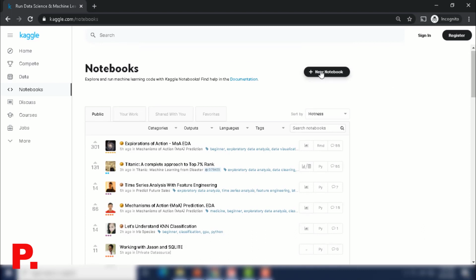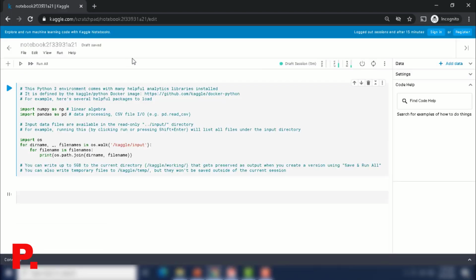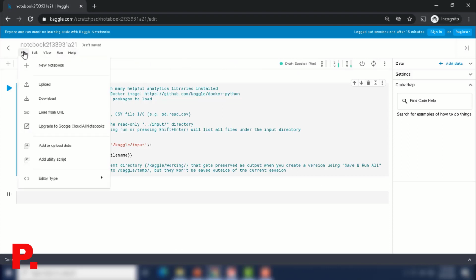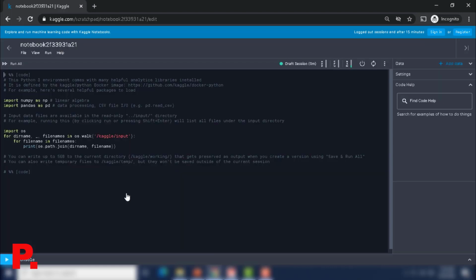Now let's see these two types of notebooks in action. If you create a new notebook, a new session is started, right? As you can see, if you go to File and the Editor type, you can see the two options that we just spoke about. Right now it's a Jupyter notebook, but if you click on Script, this will change into a script.